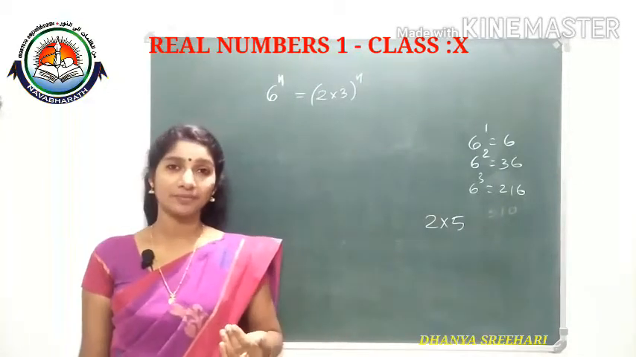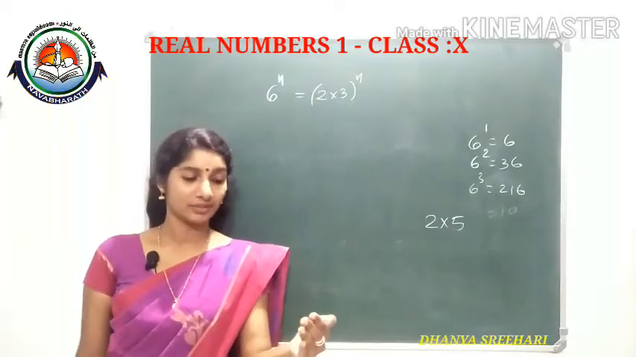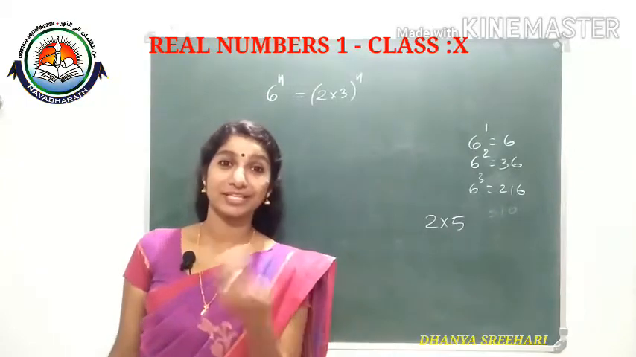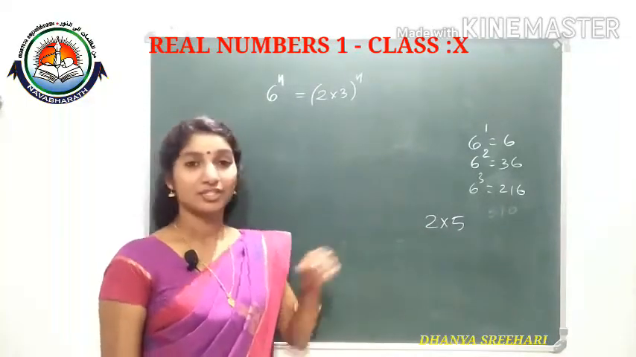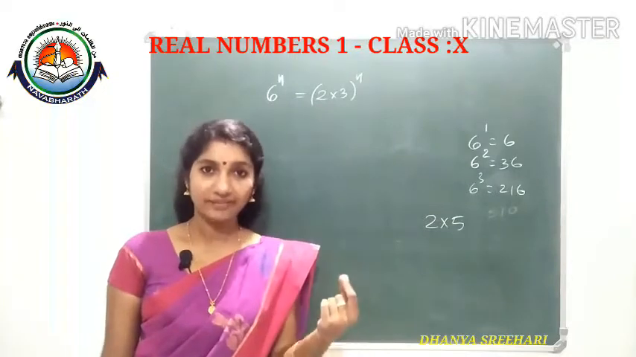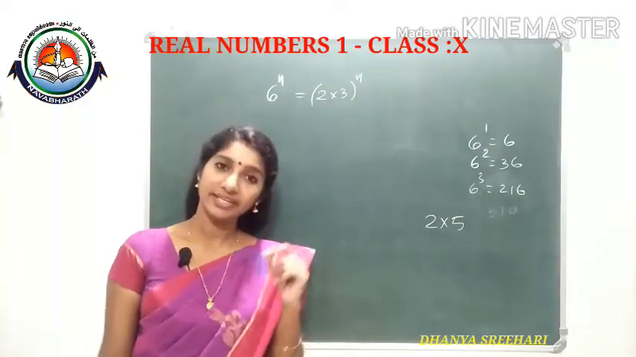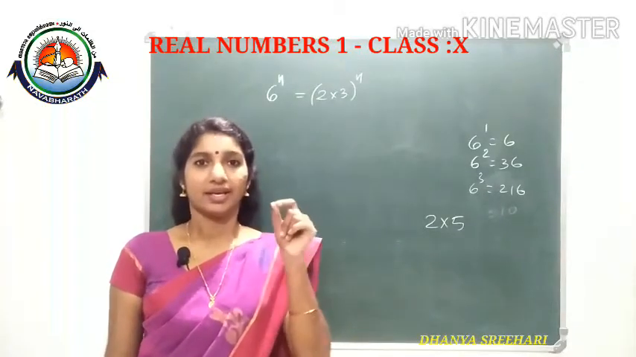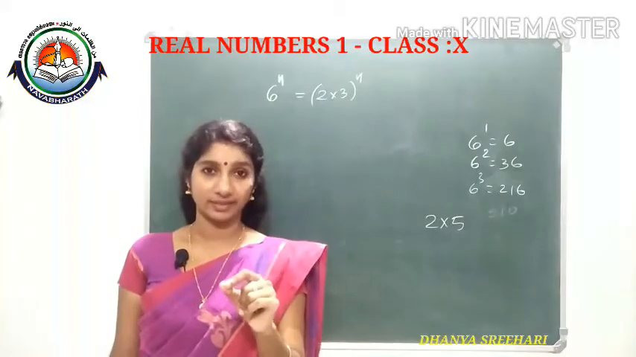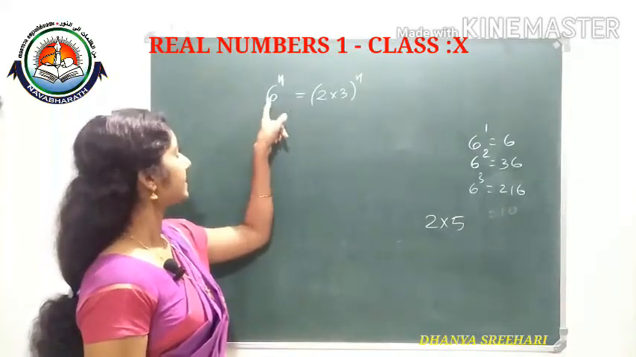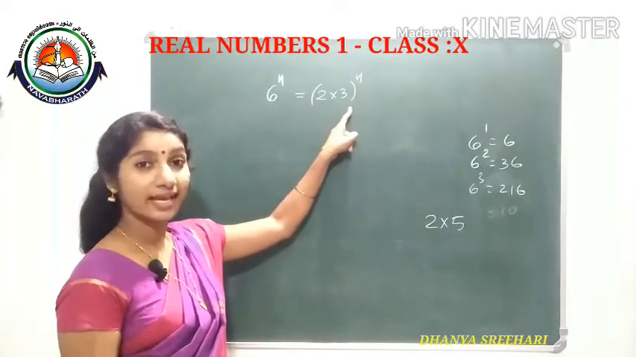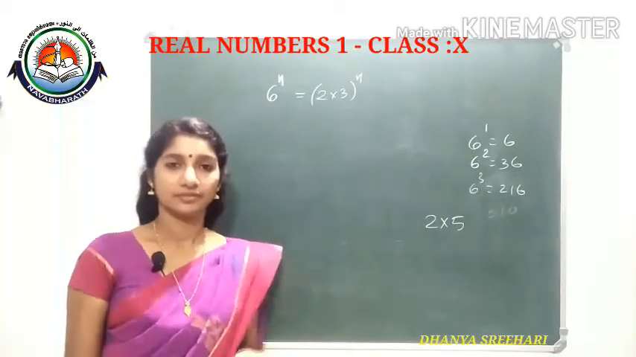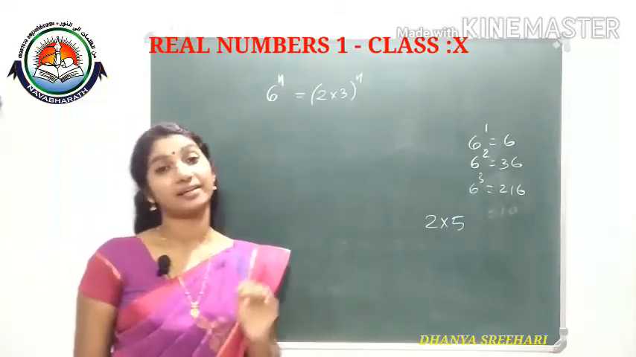How will you give the explanation? What are the steps you will give? Steps in the sense, what is the explanation you will give? To get a number ending with 0, we need its prime factorization to contain 2 and 5. The uniqueness of the fundamental theorem of arithmetic says 6 has no other prime factorization other than 2 into 3. So it does not contain 2 and 5. Therefore, 6 raised to n will not end with 0.